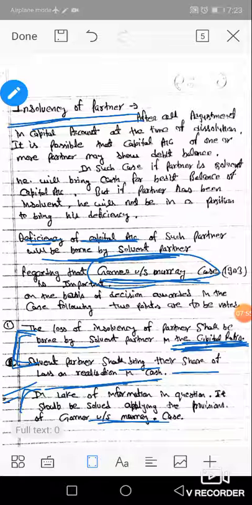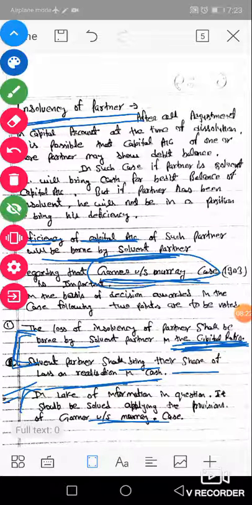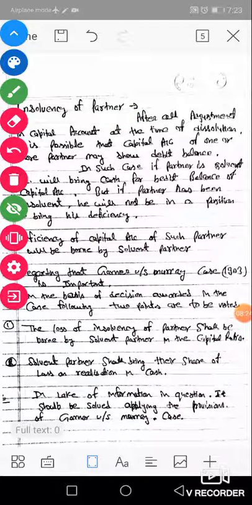Okay. Now come to the next. Our next numerical, number 7, is based on insolvency of a partner. Open page number 158. Numerical number 7 is based on insolvency of a partner and how to bear the deficiency of the insolvent partner among the remaining partners in their capital ratio. Okay, now start.